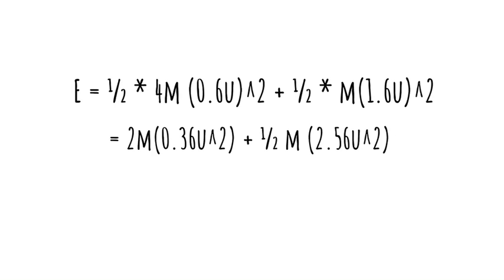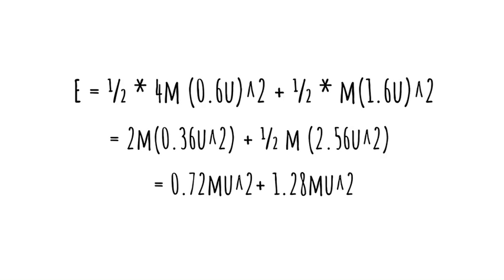Next, 2m times 0.36u squared plus half m times 2.56u squared. Then 0.72mu squared plus 1.28mu squared, which gives you a total of 2mu squared.